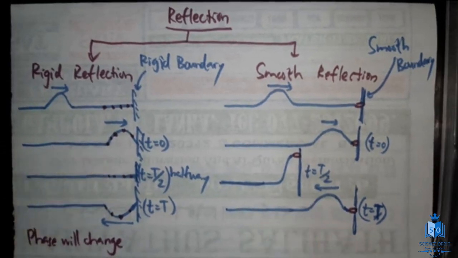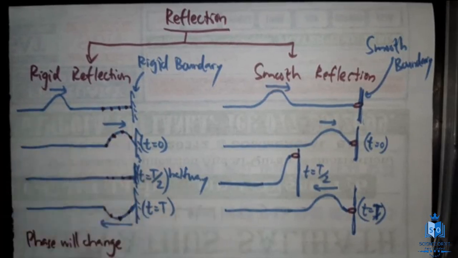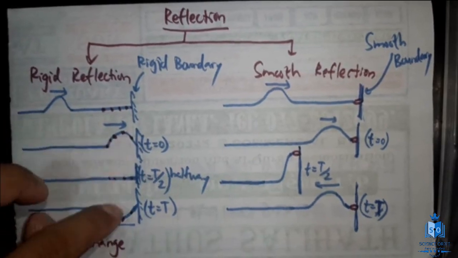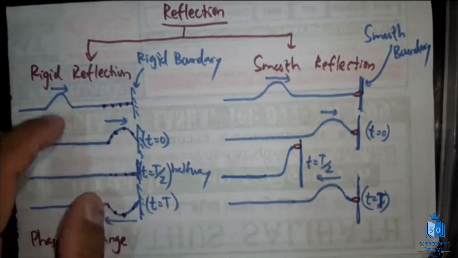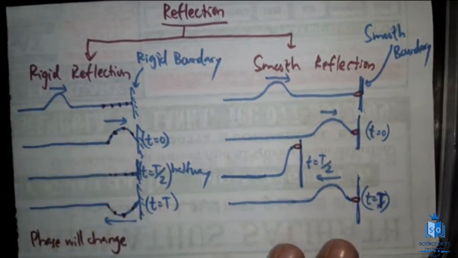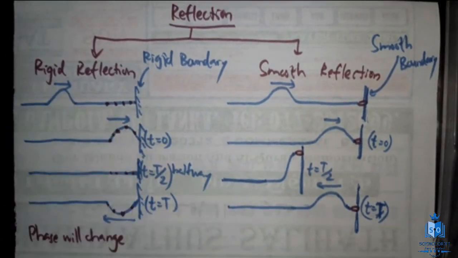It is a very easy concept. You just have to know this qualitatively. Just identify what boundary they have given, and based on that you decide what kind of reflection is going to take place. Now these pulses I drew were just symmetric pulses. Let's see what's going to happen if this pulse was not symmetric.